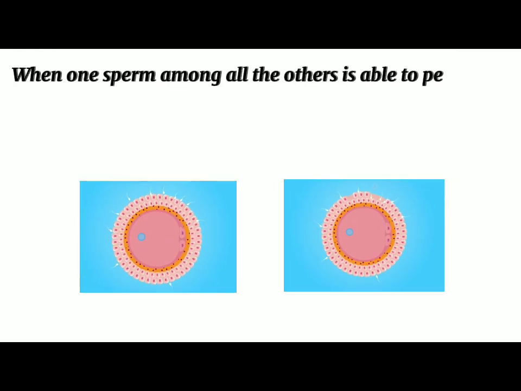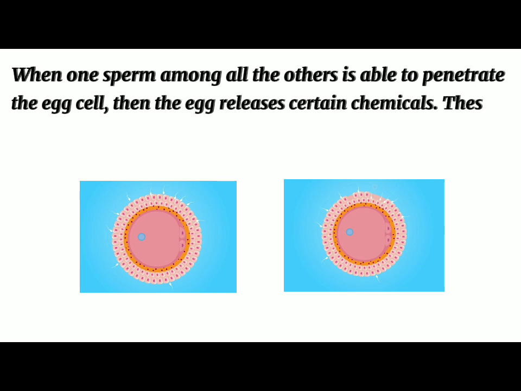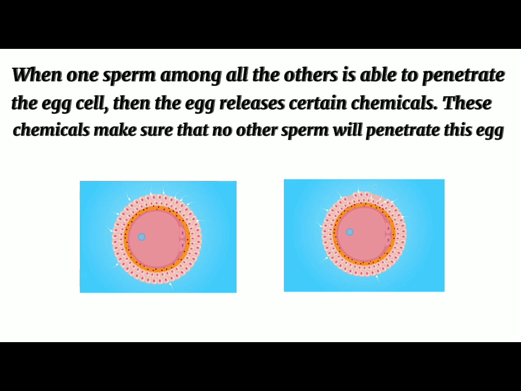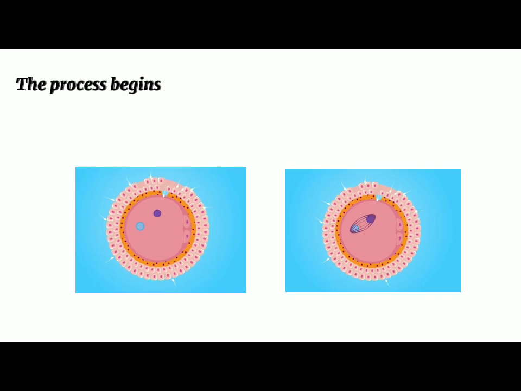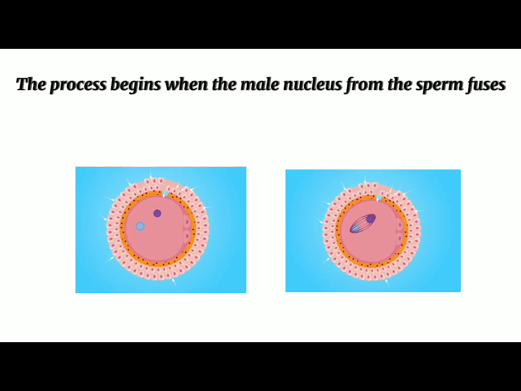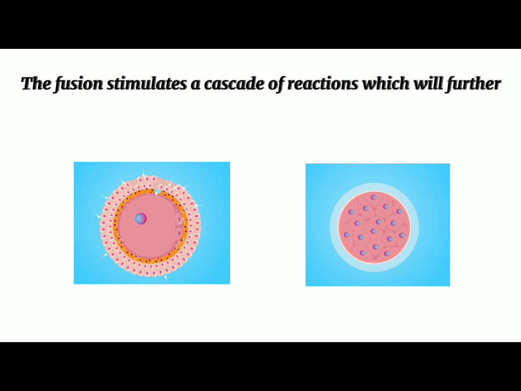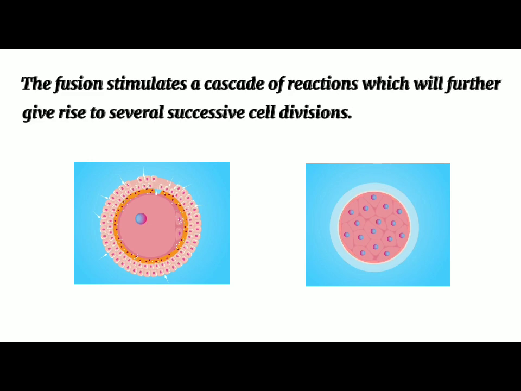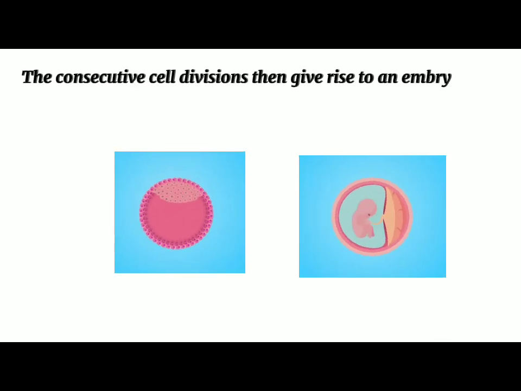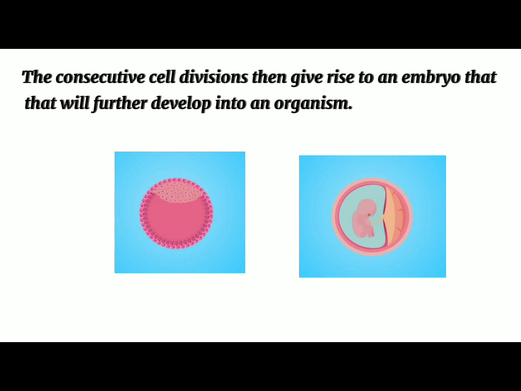When one sperm among all the others is able to penetrate the egg cell, the egg releases certain chemicals. These chemicals make sure that no other sperm will penetrate this egg. The process begins when the male nucleus from the sperm fuses with the female nucleus. The fusion stimulates a cascade of reactions which will further give rise to several successive cell divisions. The consecutive cell divisions then give rise to an embryo that will further develop into an organism.